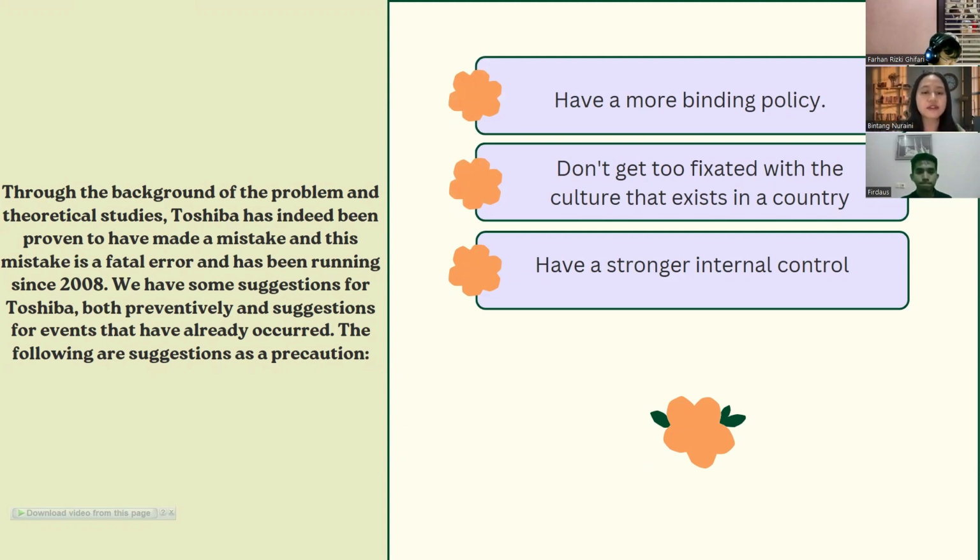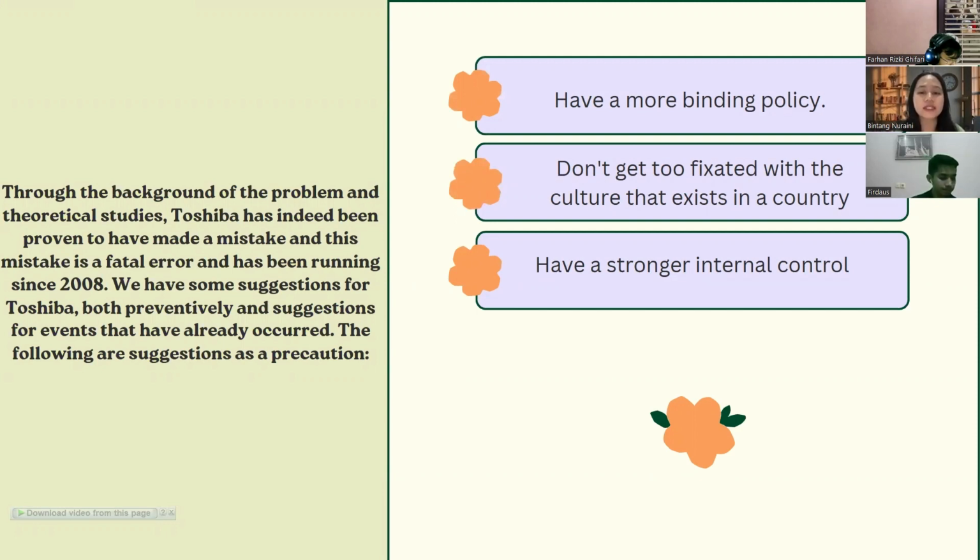Third, have a stronger internal control. As we know, the existence of internal control aims to achieve a company's goals and avoid reprehensible actions. This internal control is regulated by COSO. According to COSO, internal control aims to ensure that financial reporting is presented correctly, operations within the company run effectively and efficiently, and that all parts of the company comply with applicable laws and regulations.